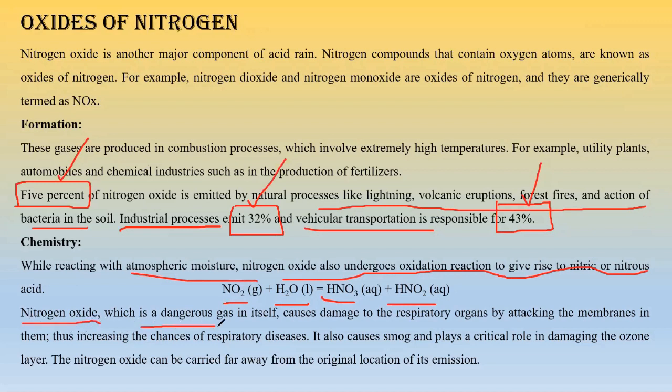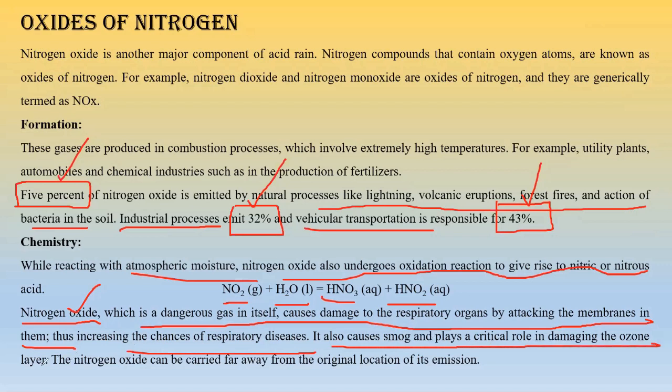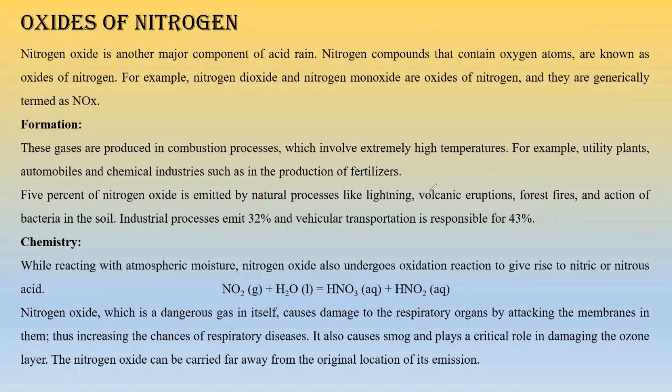Nitrogen oxide, which is a dangerous gas in itself, causes damage to respiratory organs by attacking the membranes in them. So nitrogen oxide is very dangerous. It destroys the membranes present in our lungs, increasing the chance of respiratory disease. It also causes smog and plays a crucial role in ozone layer damage. Nitrogen oxide can be carried away from its original place by emission. It is a very light gas, so if there is wind, it can definitely be carried away to some other place.